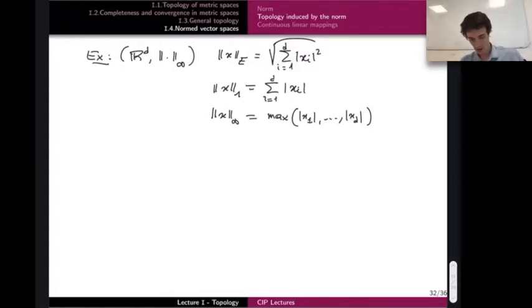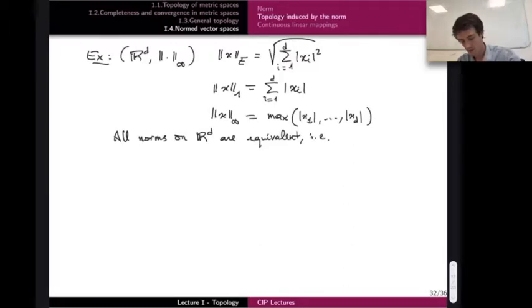Maybe you've heard about this before, that all norms on R^d are equivalent. Meaning that, let's say I have two norms, let's call them N1 and N2.